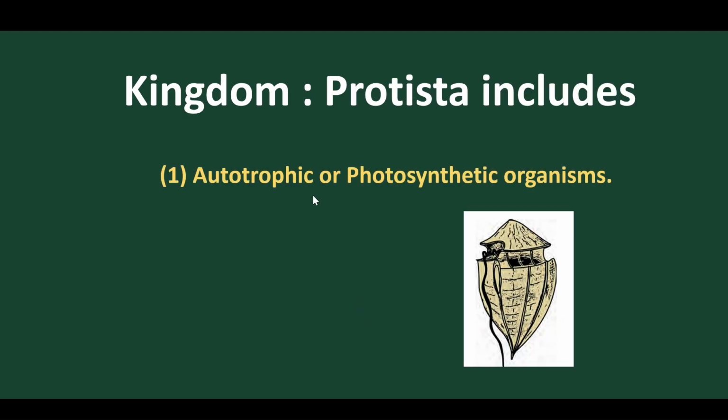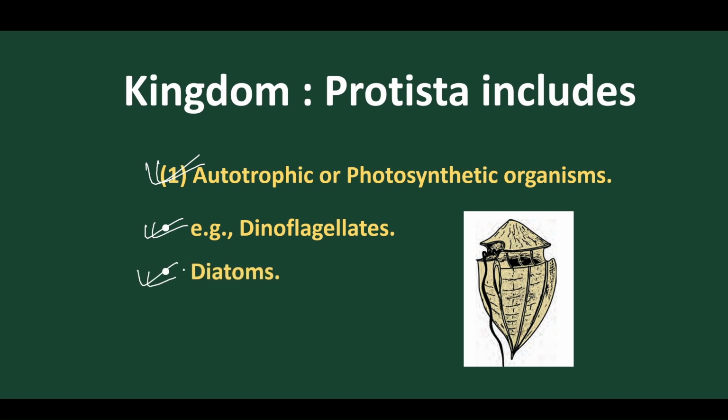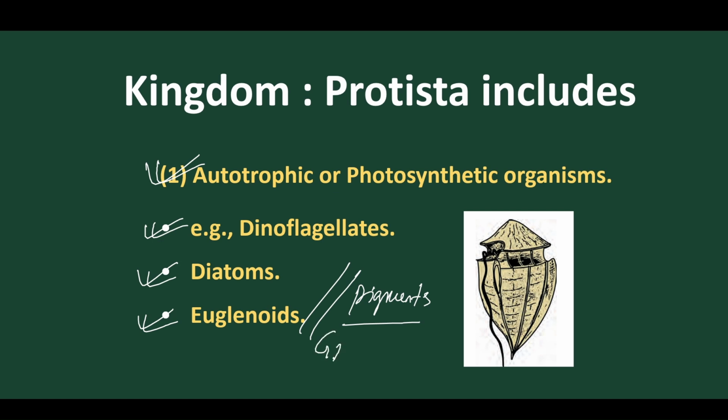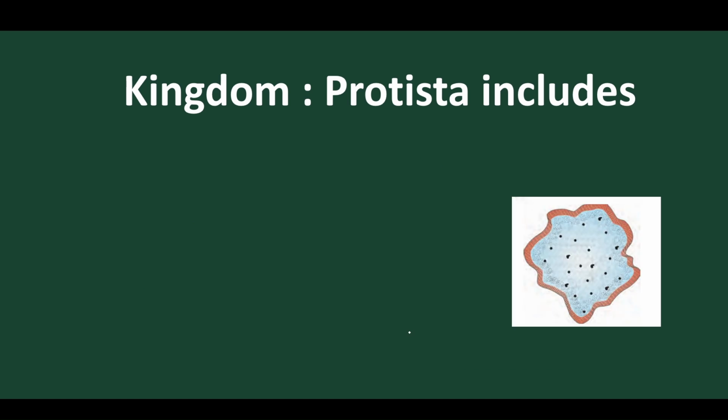Mostly photosynthetic Protista, meaning autotrophic Protista. They have photosynthetic pigments to synthesize food. Examples are dinoflagellates, diatoms, desmids and euglenoids, because they all contain pigments, and due to the pigments they help in photosynthesis. They undergo photosynthesis. We'll discuss details later, for which they are regarded as autotrophic or photosynthetic organisms.